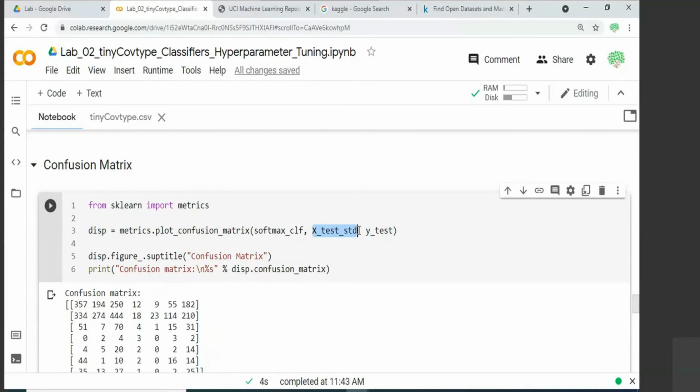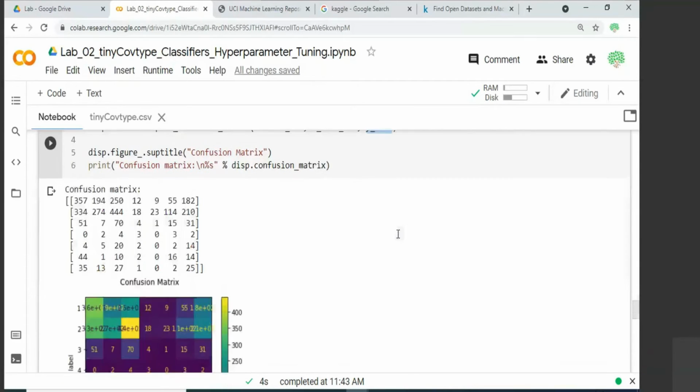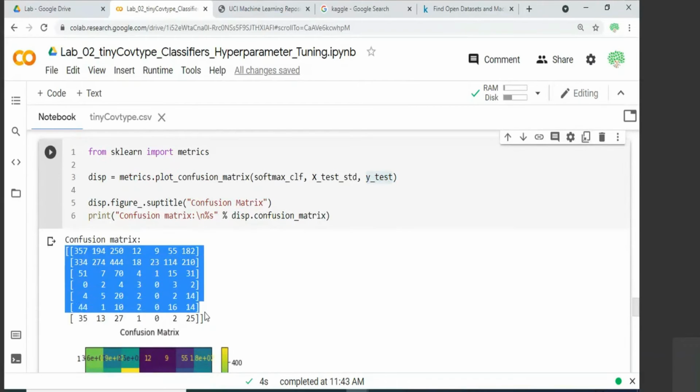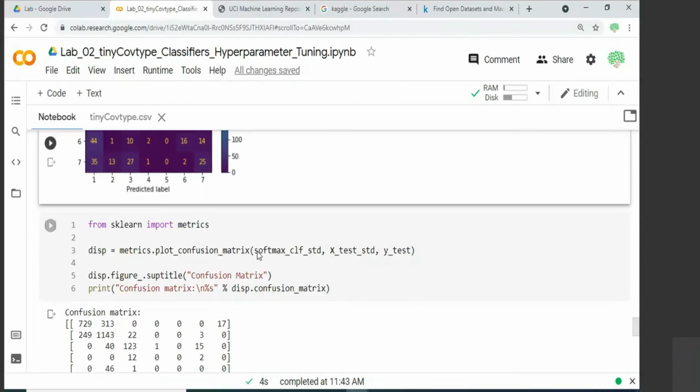So here we have the standard scaled testing data set and the label. So here you can see the confusion matrix for various classes. Since you have 7 classes, it tells you the classification accuracy of these 7 classes.